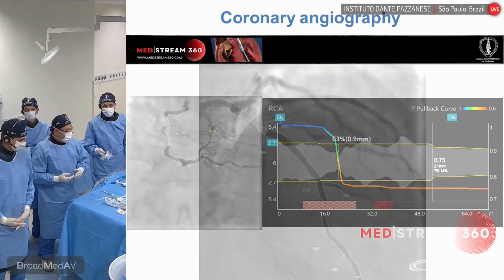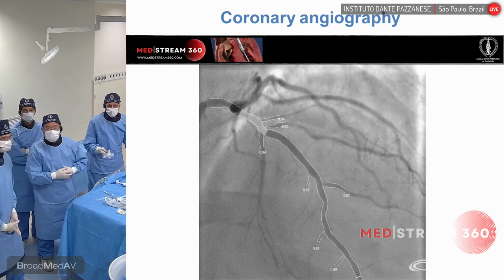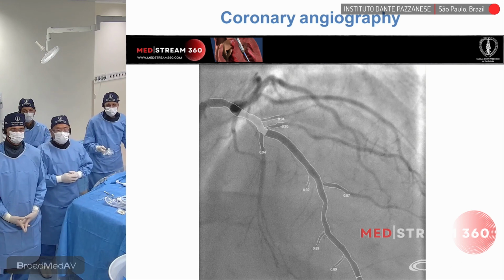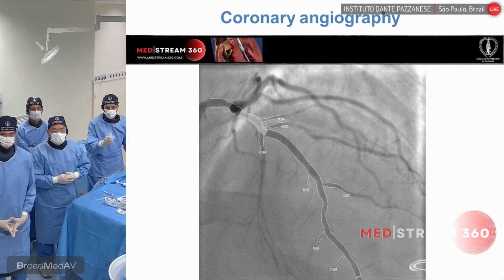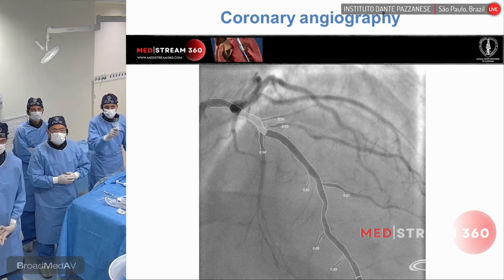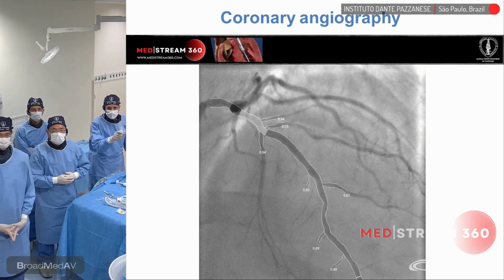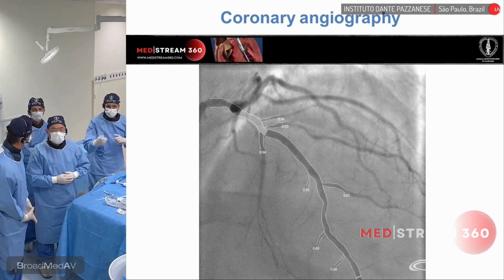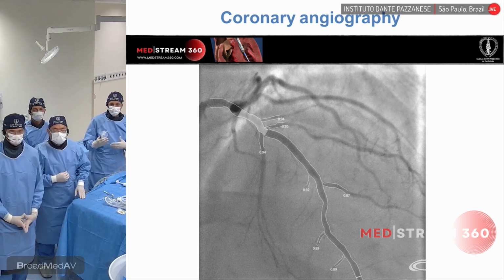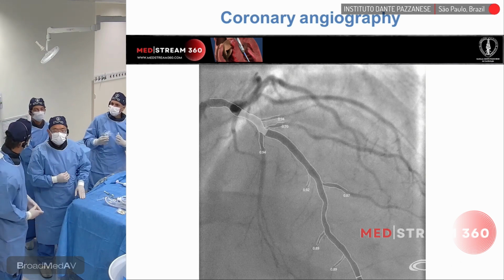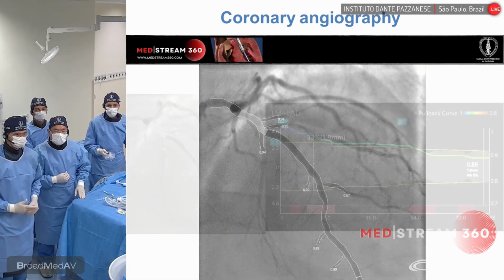We also went to the left main. In the left system, we did the measurement in the LAD. You see here how the system recognizes from the left main up to the distal RCA, and recognizes all the side branches. This is the beauty of this system, because with AI, it keeps becoming more refined and more consistent.